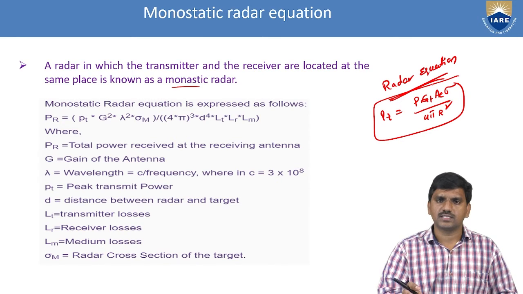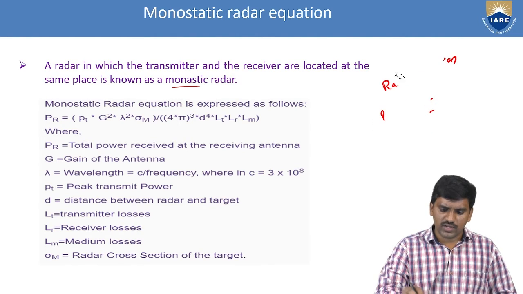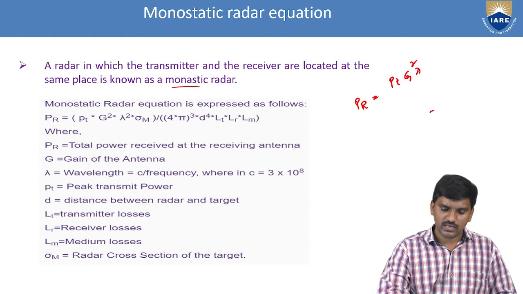Based on this, we have a separate equation for monostatic radar. For the monostatic radar equation, P_R is equal to P_T G squared lambda squared sigma_M by 4 pi cubed D to the power 4, times the losses. Here sigma_M is the radar cross section area for monostatic radar.